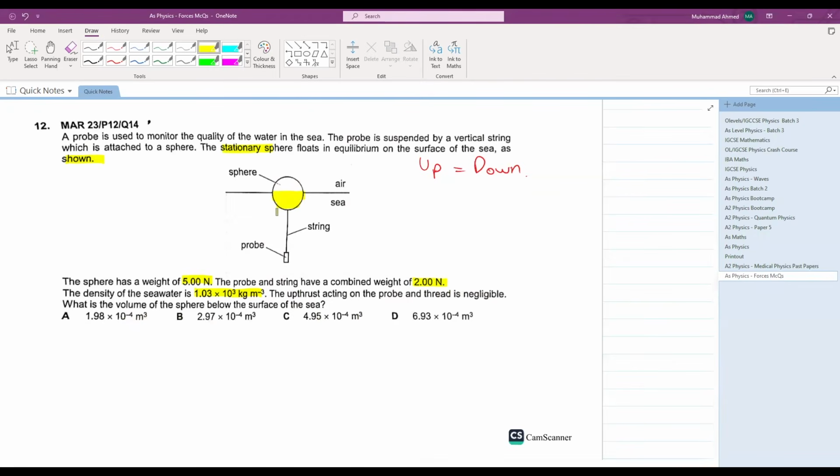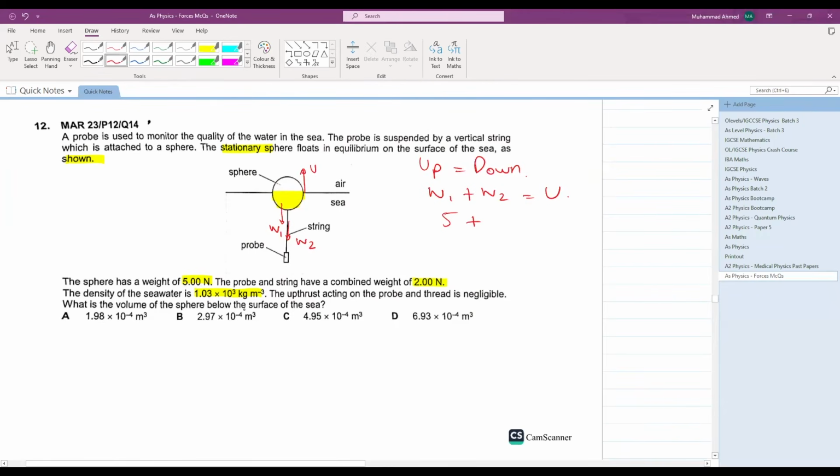Very easy if you know how to mark the forces. First of all, what can you say here? You can say the weight of the sphere and the weight of the string are acting downwards. These are both weights, W1 and W2, and they are equal to the upthrust that is acting upwards. So W1 plus W2 is equal to the upthrust.